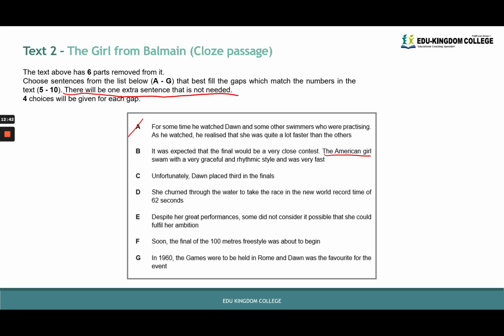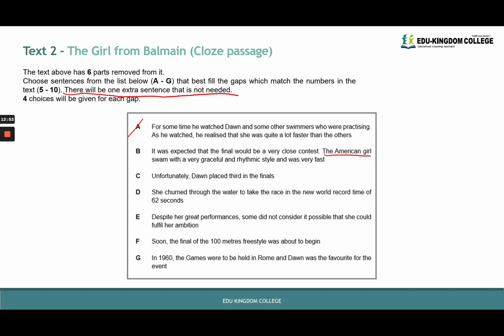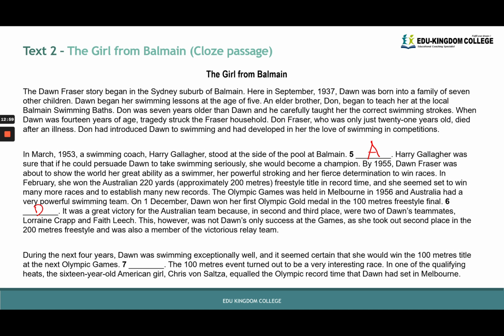So then we try and see if G makes sense. During the next 4 years, Dawn was swimming exceptionally well and it seemed certain that she would win the 100 meters title at the next Olympic Games. In 1960, the Games were to be held in Rome and Dawn was the favorite for the event. The 100 meters event turned out to be a very interesting race.